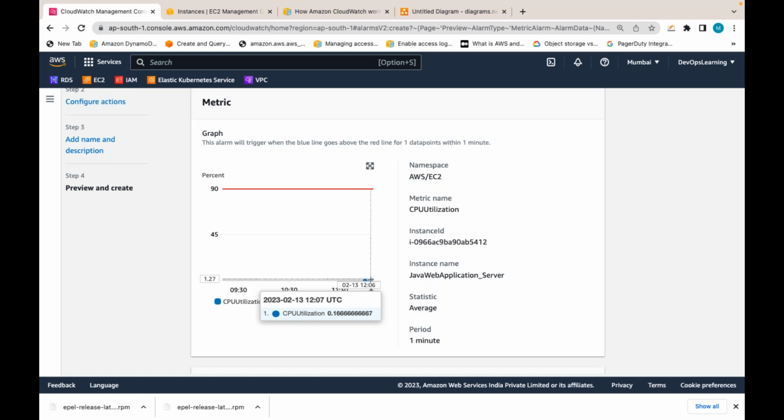So the moment it goes above 90%, the EC2 instance will be rebooted, because CloudWatch is gathering the metrics, and based on the metrics I created an alarm and defined an EC2 action.